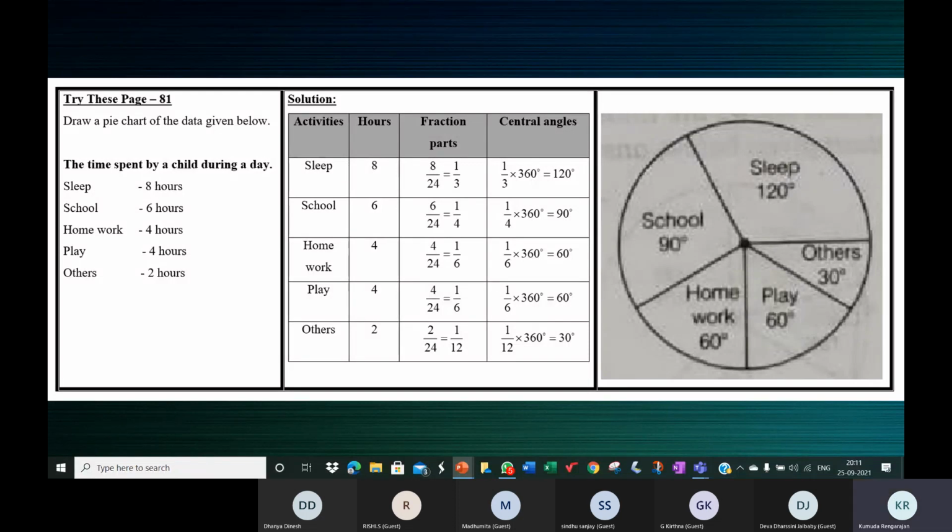Take a picture of this one. Try this for yourself. This is homework.